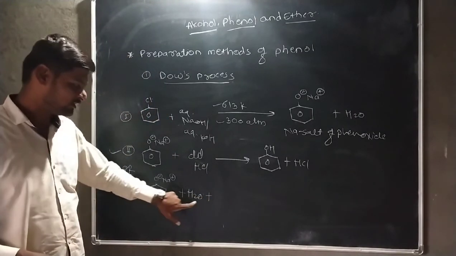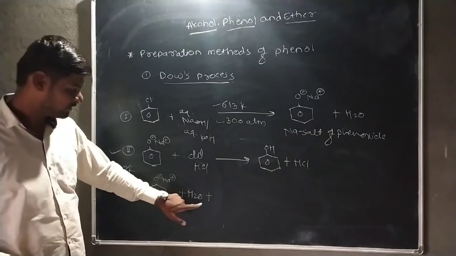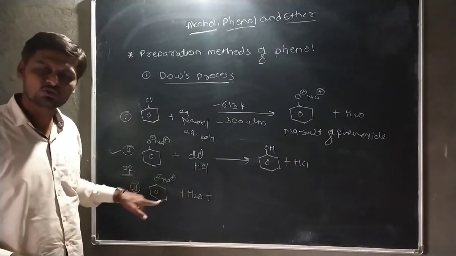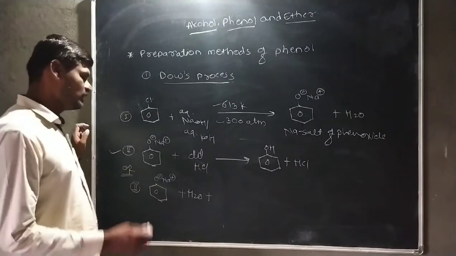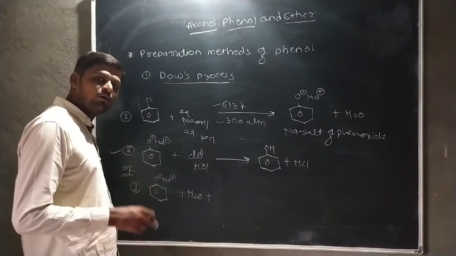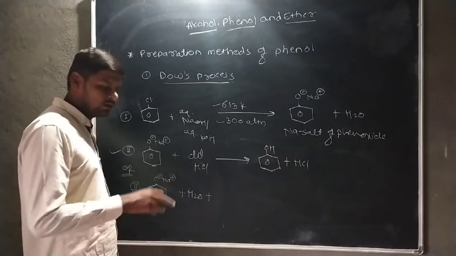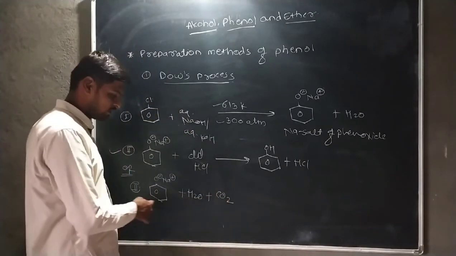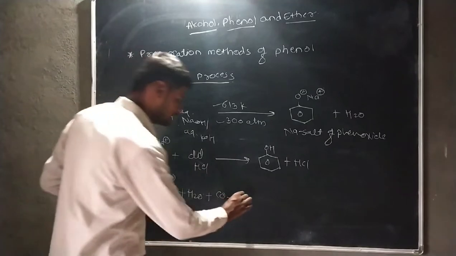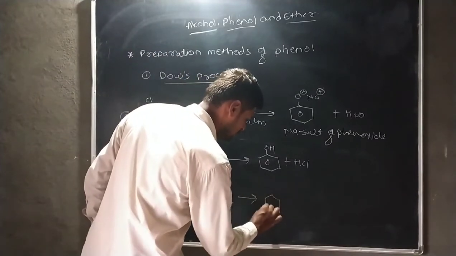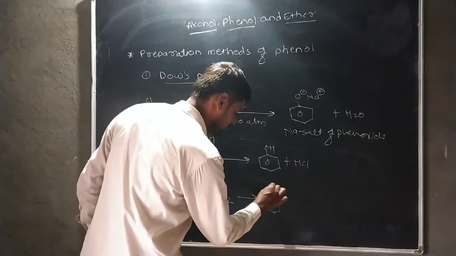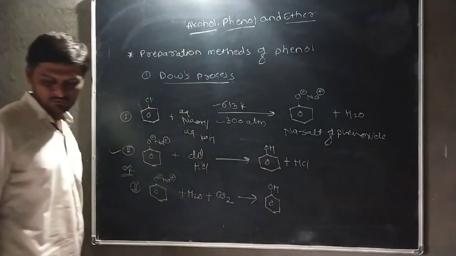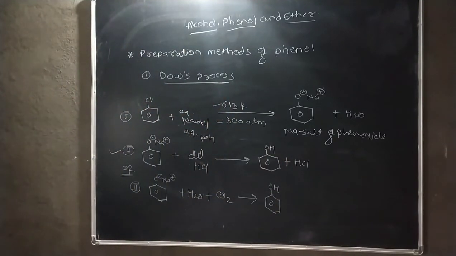That means the aqueous solution of sodium salt of phenoxide ion. Through this aqueous solution of sodium salt of phenoxide ion, CO2 gas is passed, and then it forms phenol.